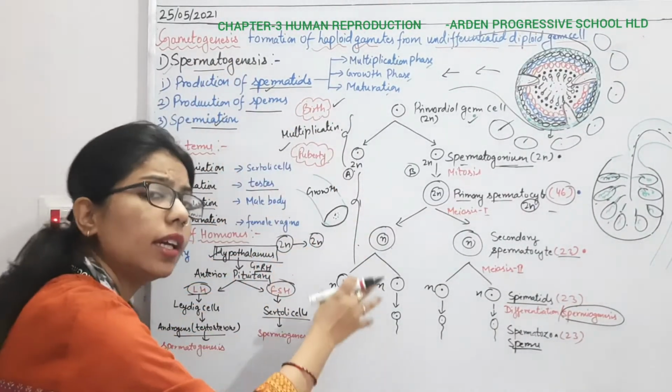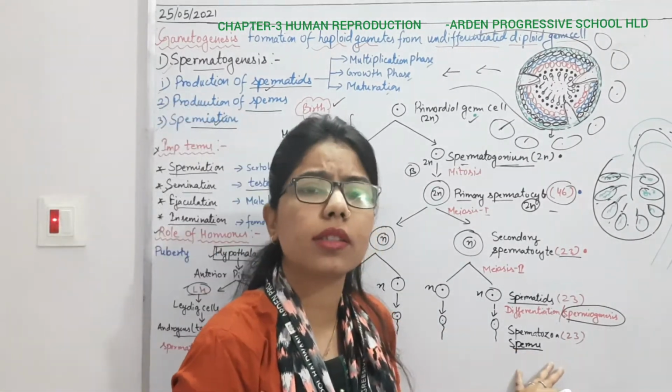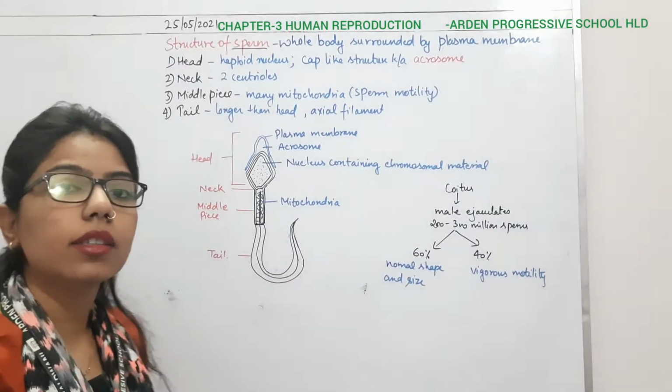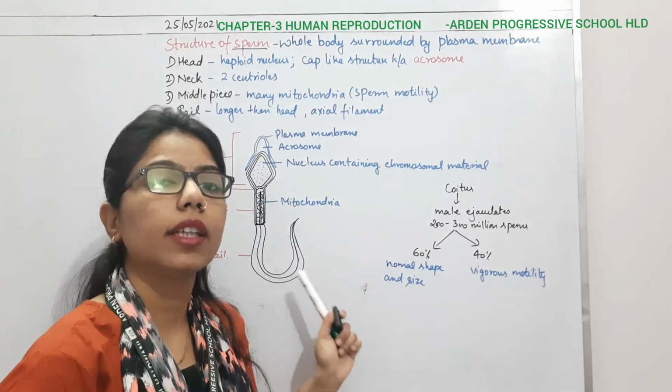Okay, so like this there will be the formation of sperms, and the first step is what? Spermatogenesis is completed here. Along with this, after formation of these sperms, we will understand how the structure looks like. Here we will understand the structure of sperm. So the structure of sperm is what? It is just like a tadpole.